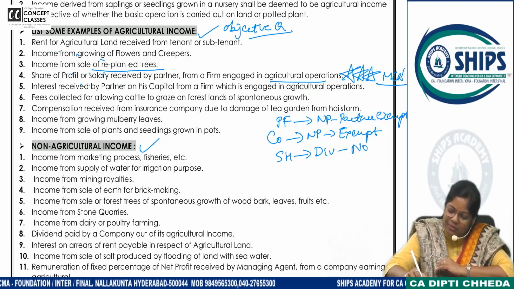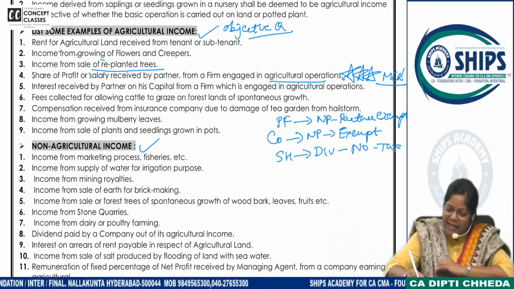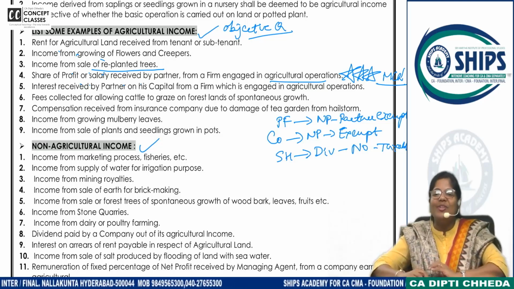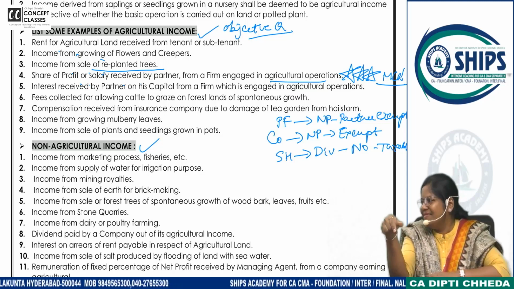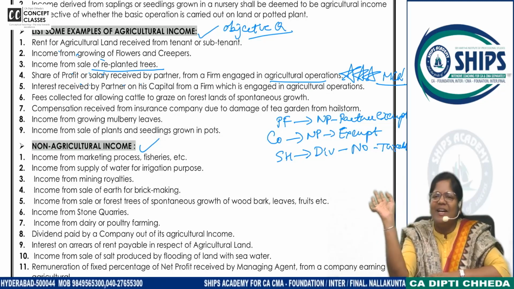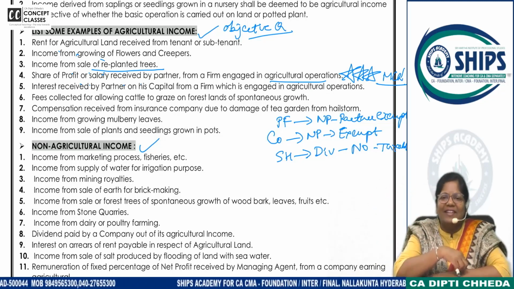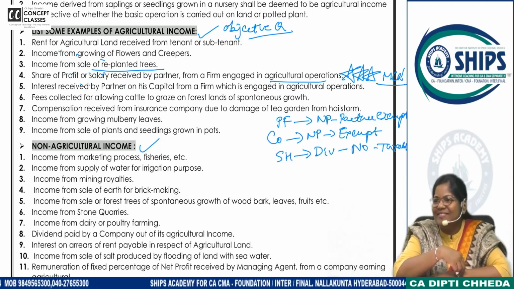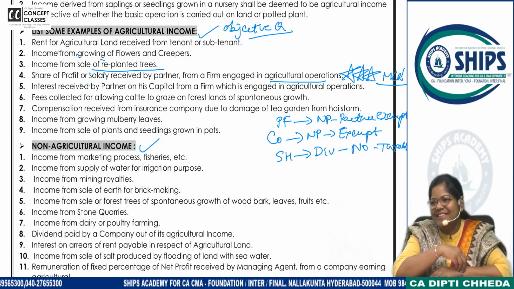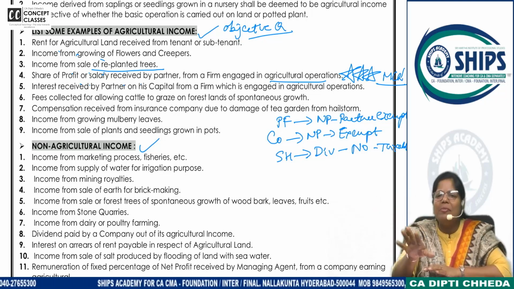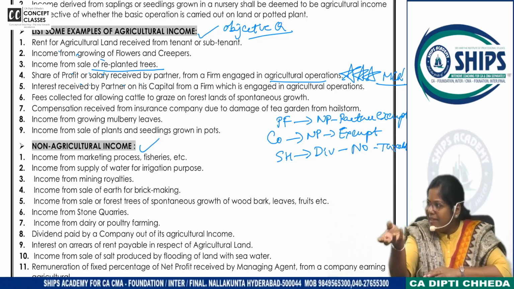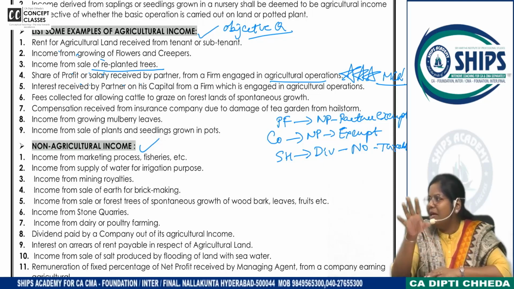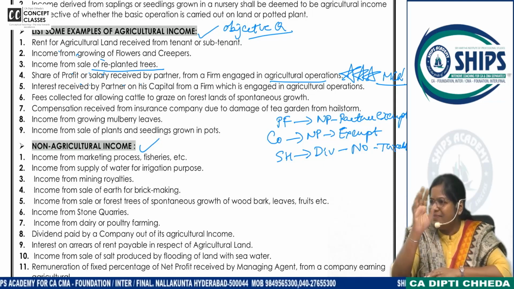Answer is no. It will become taxable. Shareholder, you are getting dividend on your income. As a shareholder, you are not doing the farming. Followed or not? If it is a proprietorship firm or partnership firm, it is exempt. But if it is a company, then it will become taxable. Clear? Right.